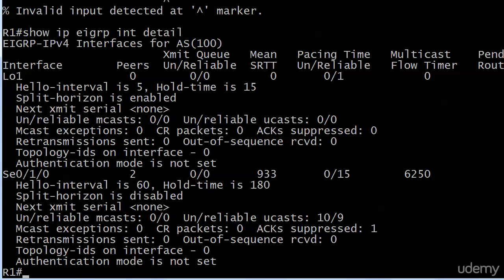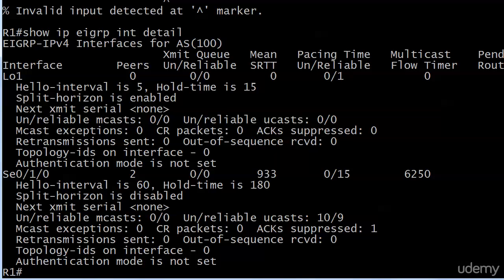And I just ran show IP EIGRP interface detail, and that's going to give me all of the interfaces on the router that are currently running EIGRP. And this is router 1 from our previous labs, and this is the one we're going to take out of the lab for the very next video. But right now, since we have it enabled here, let's take a look.